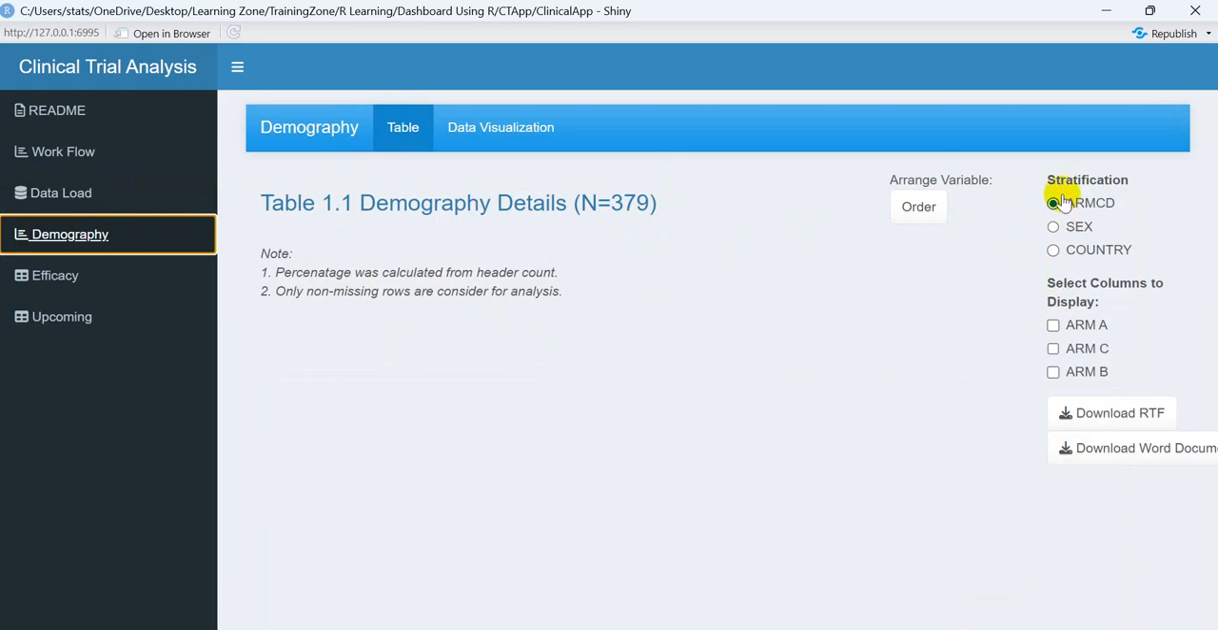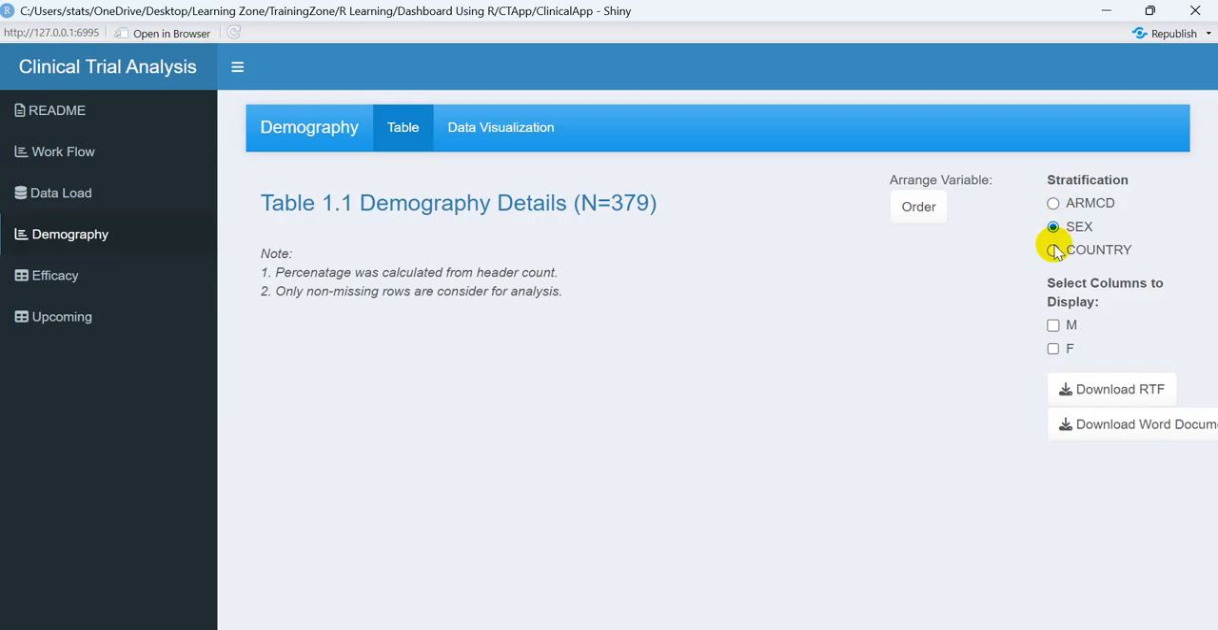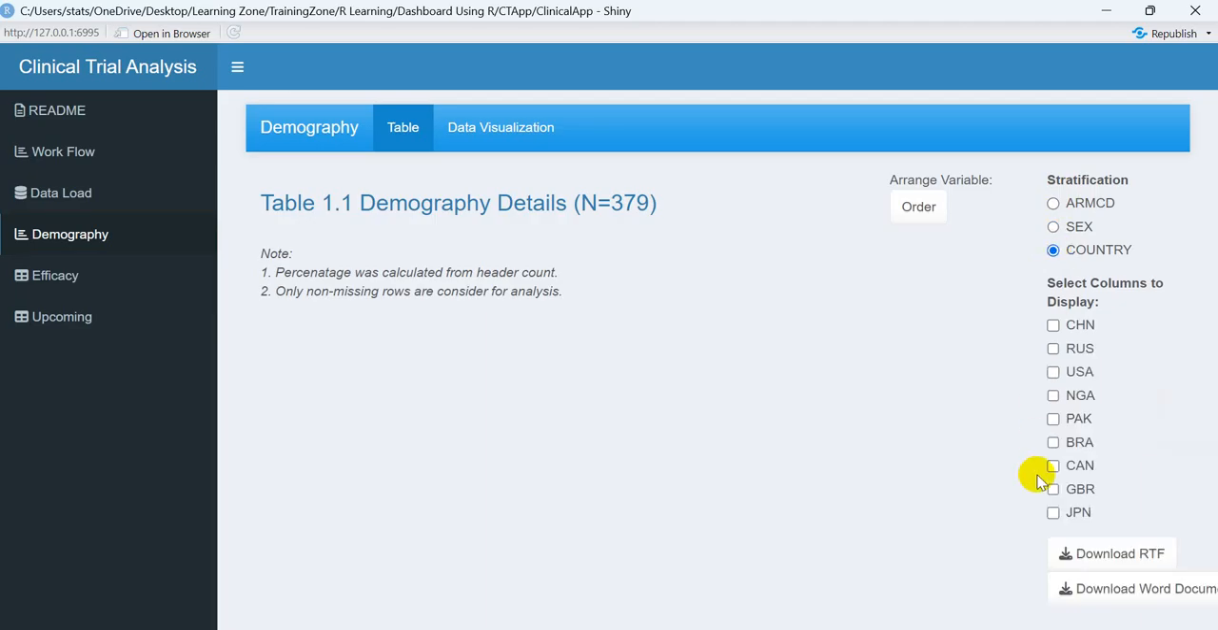For example, if you wanted to present your analysis by arm CD, meaning by treatment arm, like how many patients are there in treatment arm A, how many patients are there in treatment arm B, you can select the variable arm CD as stratification. Suppose you wanted to do the analysis by sex, meaning you wanted to know the demographic details about males and females, you can select the sex variable. Similarly, if you wanted to see the analysis by country, you can select the stratification variable as country. There are so many countries there.